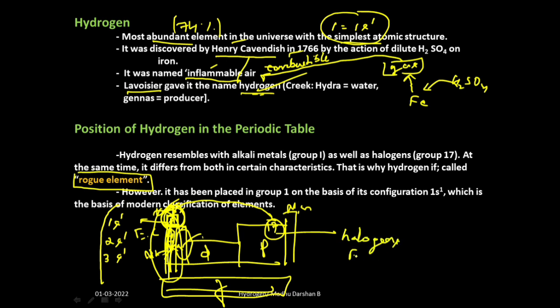Halogens are nothing but fluorine, chlorine, bromine, iodine. So hydrogen shows properties similar to alkali metals. Along with that, hydrogen also shows some chemical properties which are similar to group 17 elements. Since hydrogen shows different behaviors, this is known as rogue element. Okay.